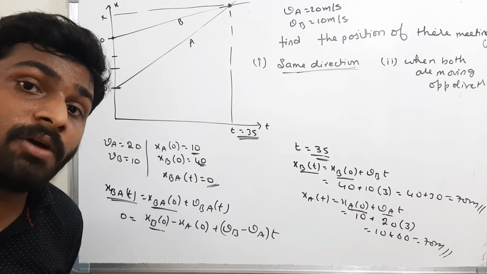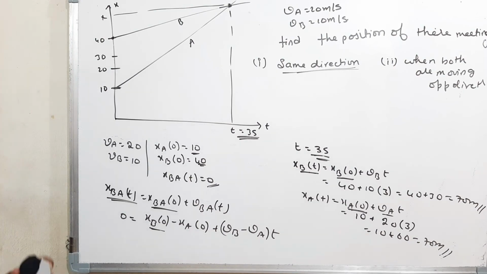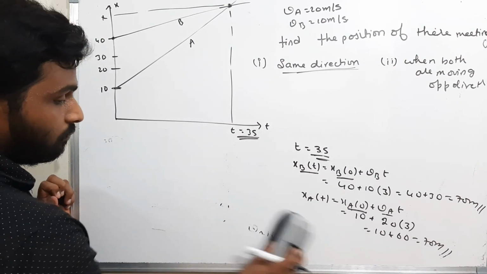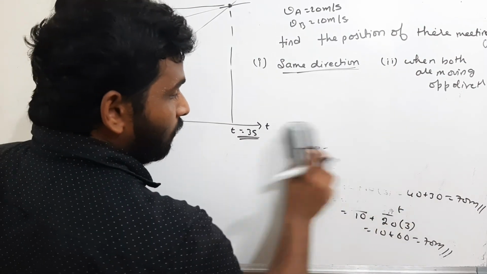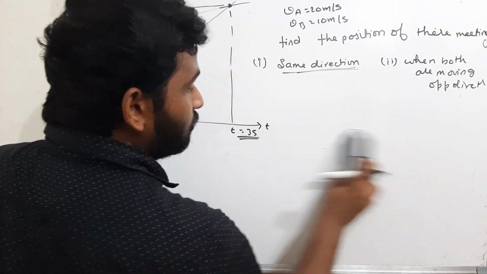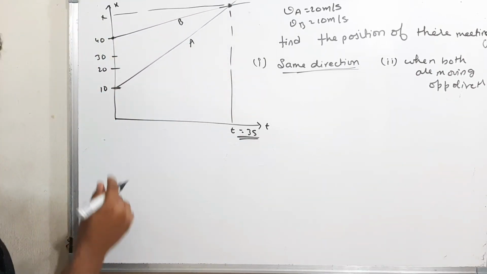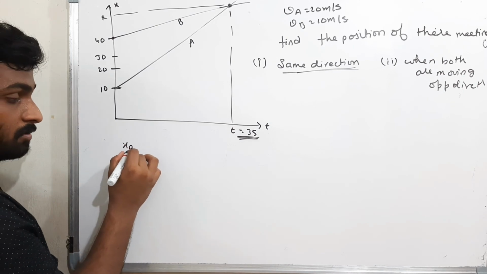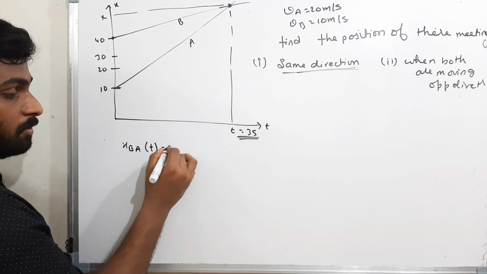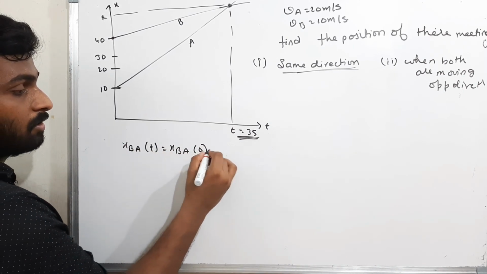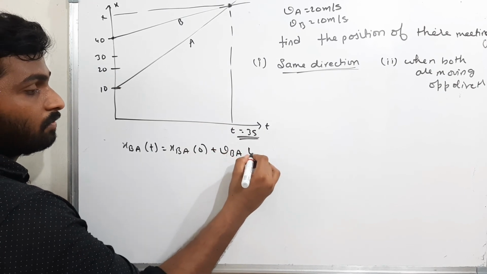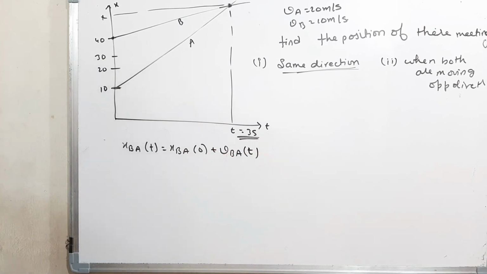That was when both are traveling in the same direction. When both are traveling in opposite directions, what do we have to do? See here. XBA of t must be equal to XBA of 0 plus VBA of t. Will you accept this?